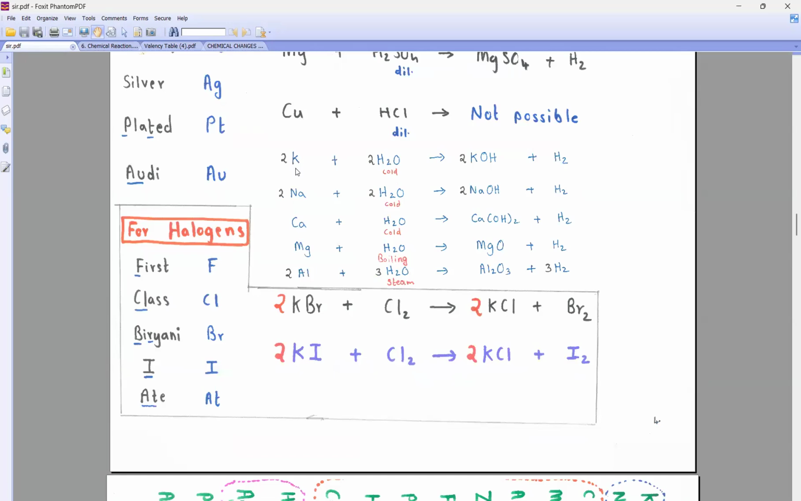Look, potassium can react with cold water, because it is highly reactive. But aluminium will require what? Steam. Any difficulty till here? No, sir.